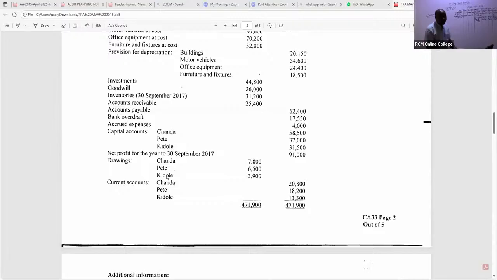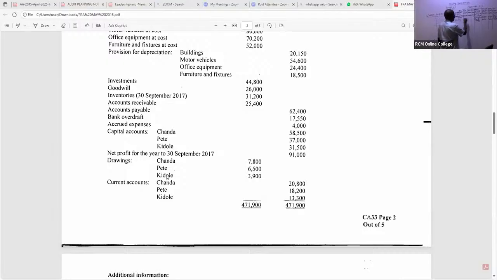So we simply book them under partners. And remember, drawings are like expenses, so you shall debit. So come here and give us drawings. So drawings, what do we have here for drawings, my good students? I can see Chanda is 7,800.